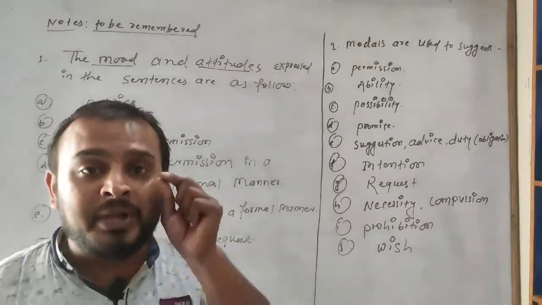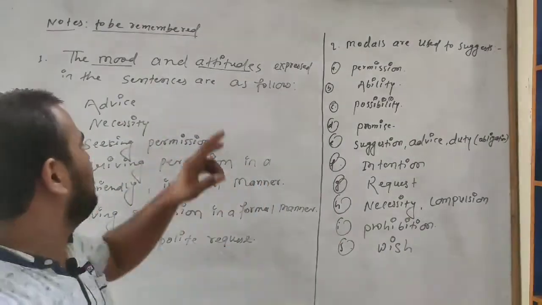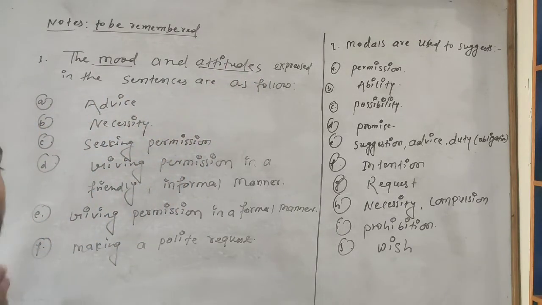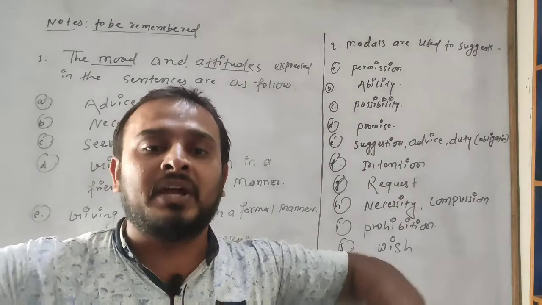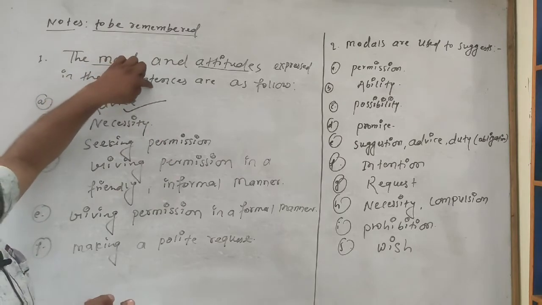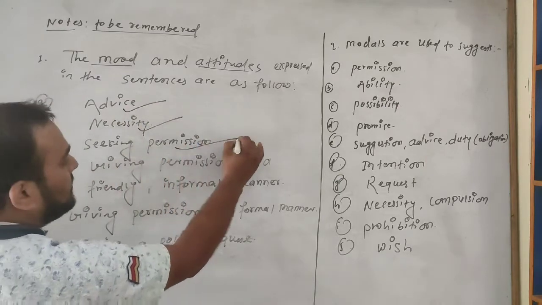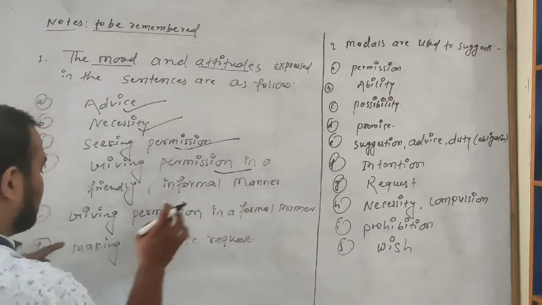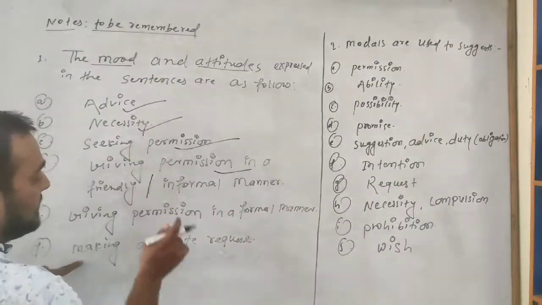It means the speaker may have the mood or attitude for different areas, and they use modal verbs in different areas: for advice, necessity, seeking permission, giving permission in a friendly or informal manner, giving permission in a formal manner, and making a polite request.